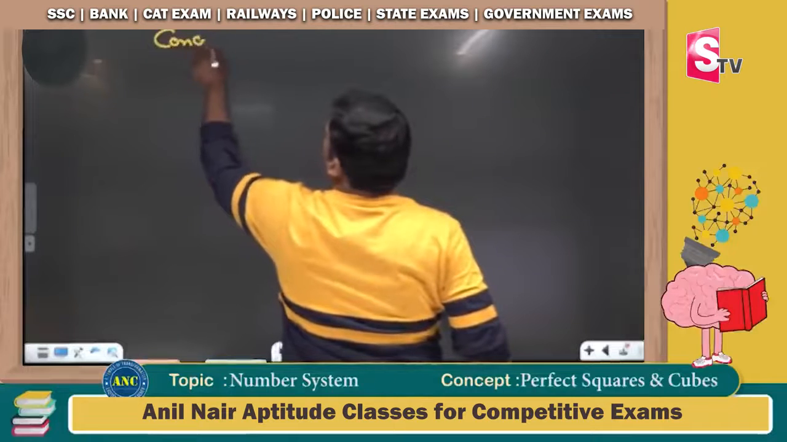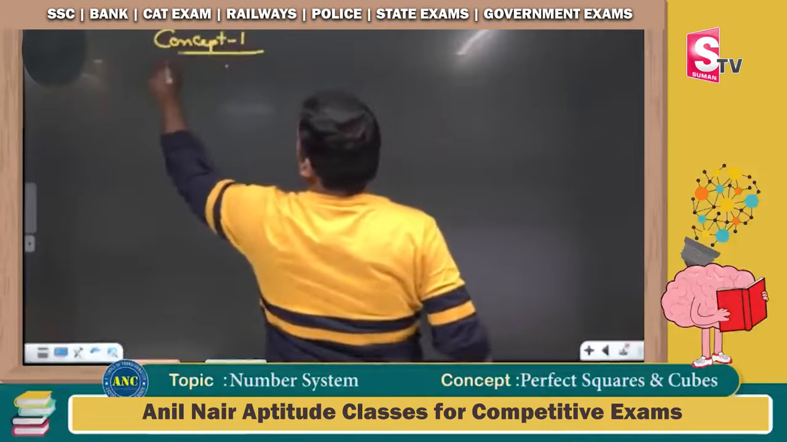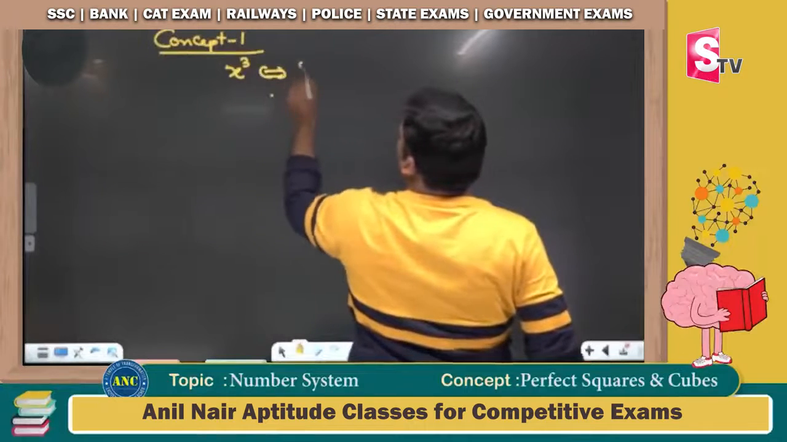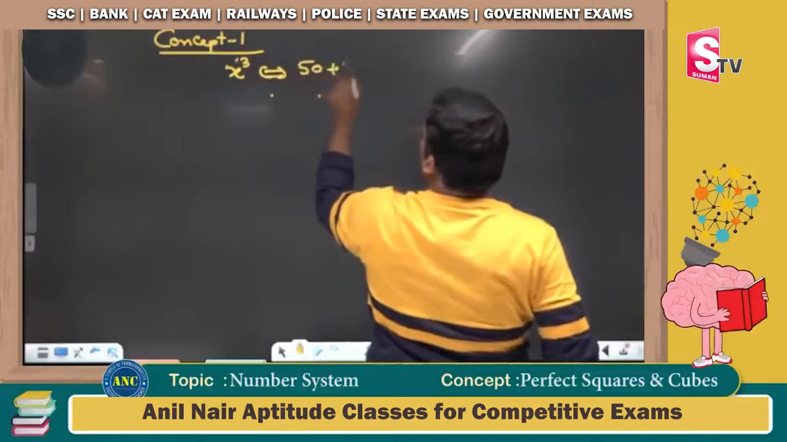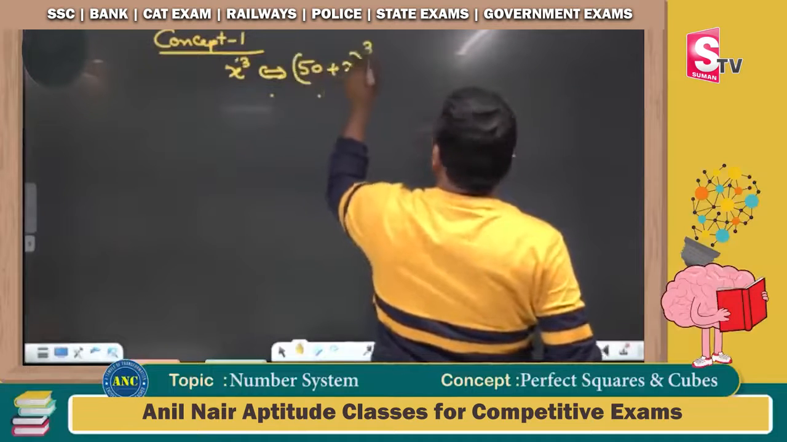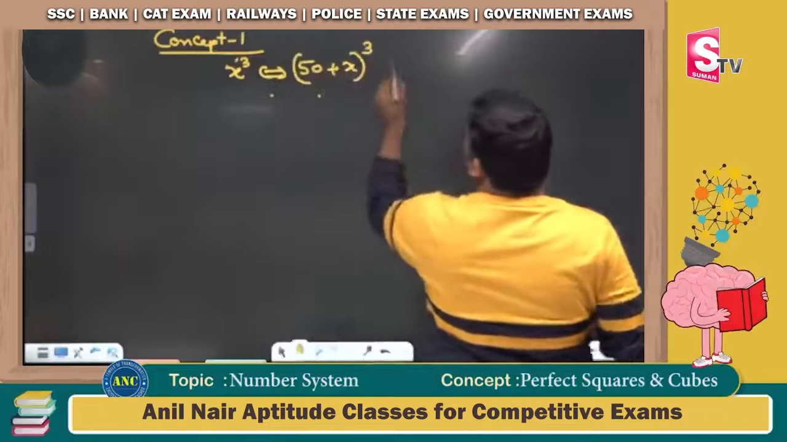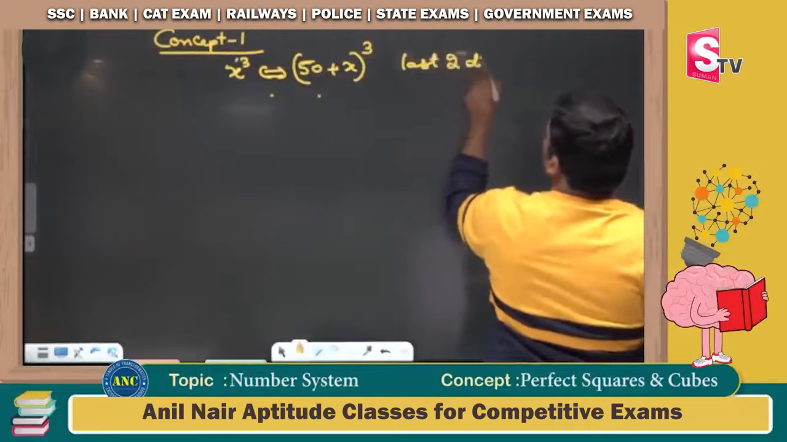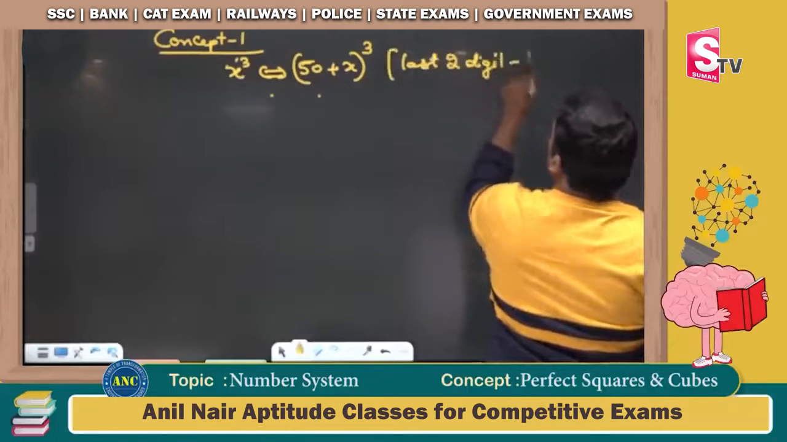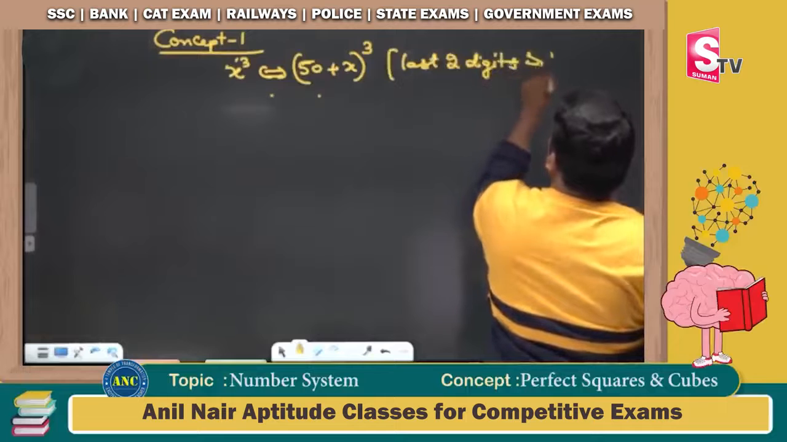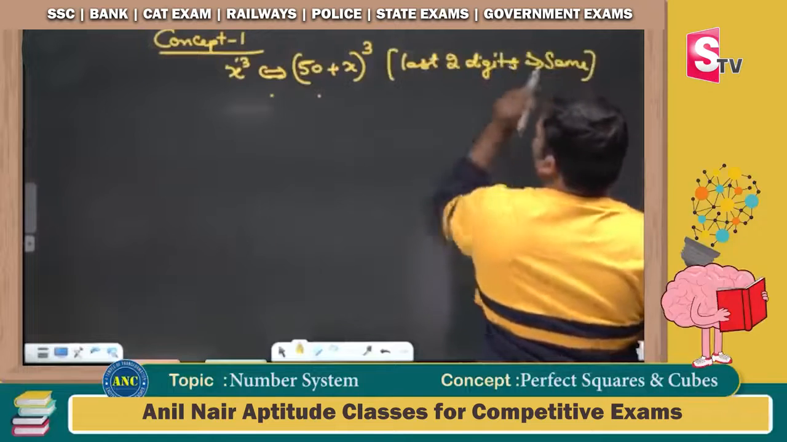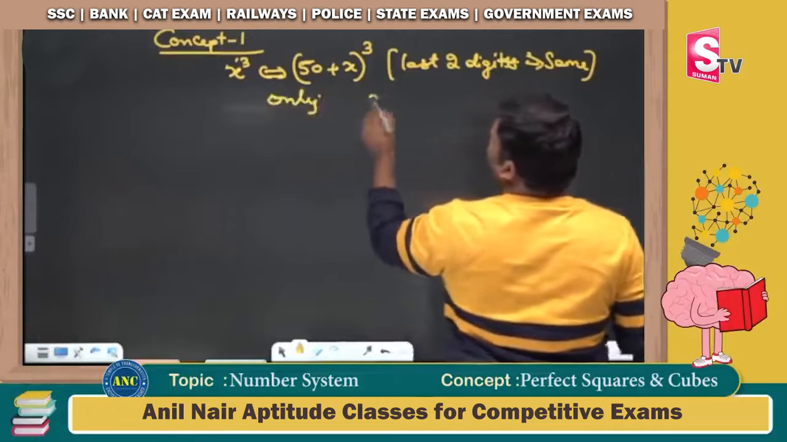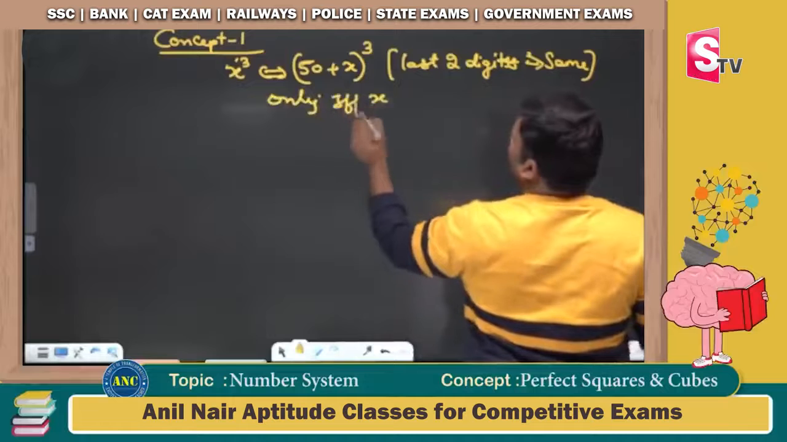Concept 1. In my class, only concepts will be there. If I cube a number, x cube and 50 plus x whole cube, the last two digits will be the same, only if x is even. Please make a note of this.